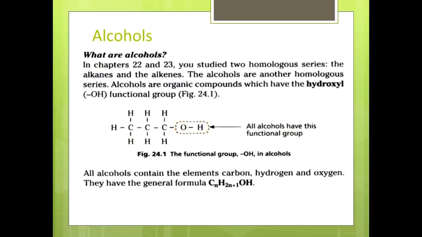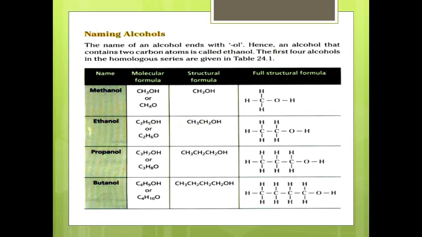Here you can see from the diagram that this is the structure of propanol because it contains 3 carbon atoms, and OH is the functional group of these molecules. All alcohols contain the elements carbon, hydrogen and oxygen. They have the general formula CnH2n+1OH.